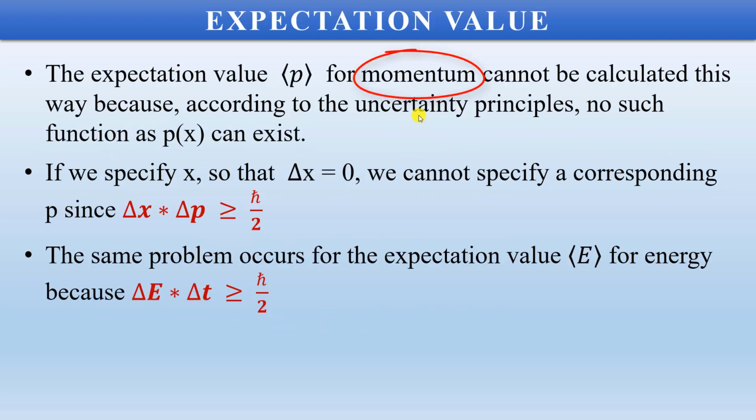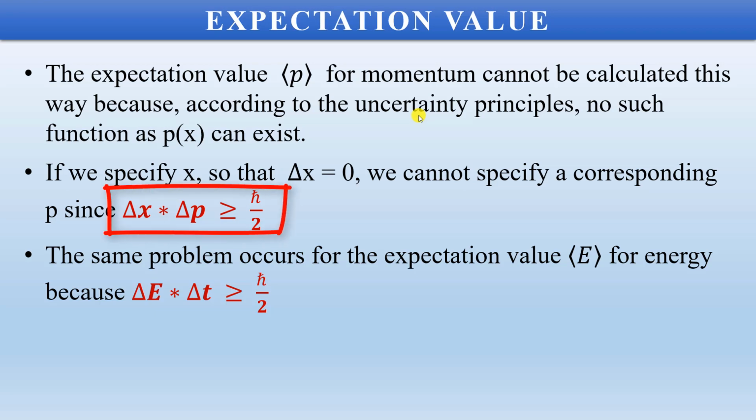Now the expectation value of momentum of a particle cannot be calculated in the same way as we have done in case of potential energy, because according to the uncertainty principle, you cannot find a function p(x), since x and p, they both cannot be predicted with 100% accuracy.